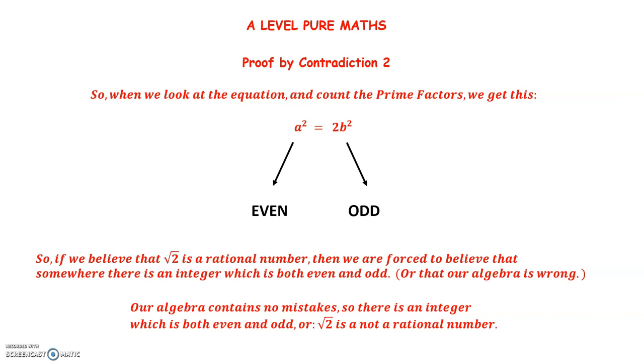And you can see in this final step, I'll have a squared equals 3b squared. What are the prime factors of 3b squared? Well, b squared has an even number of prime factors. The prime factor of 3 is 3, and so the right-hand side has an odd number of prime factors. So we can see that the square root of any prime number must be irrational.